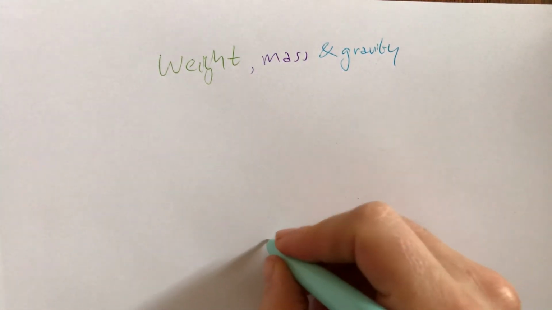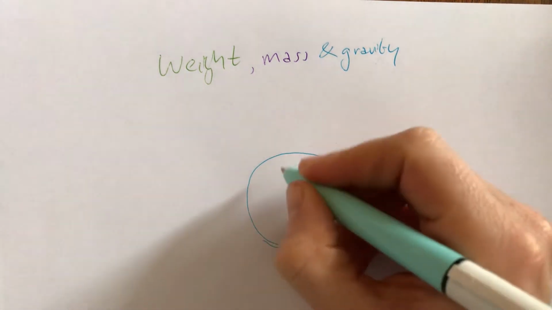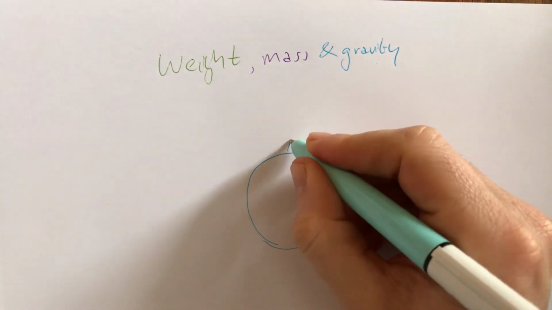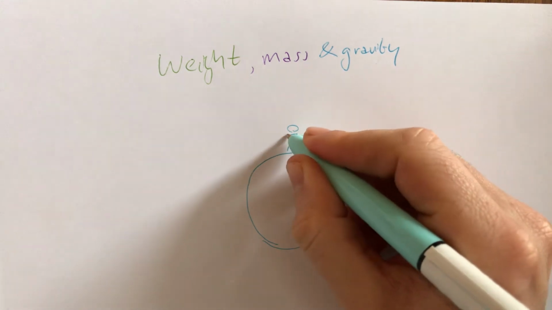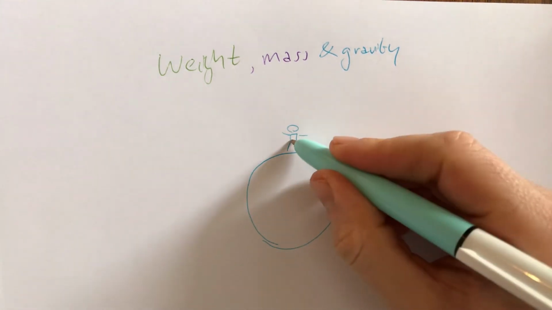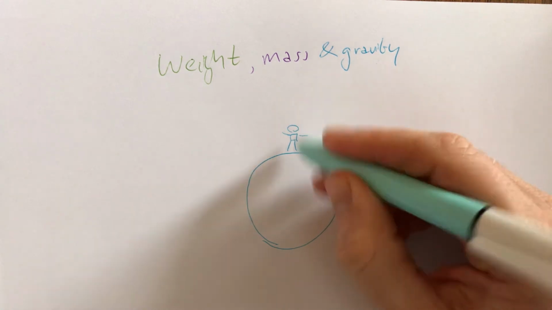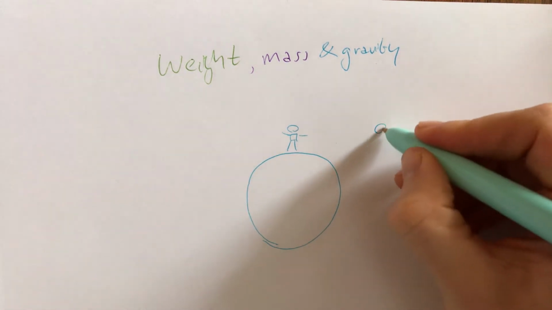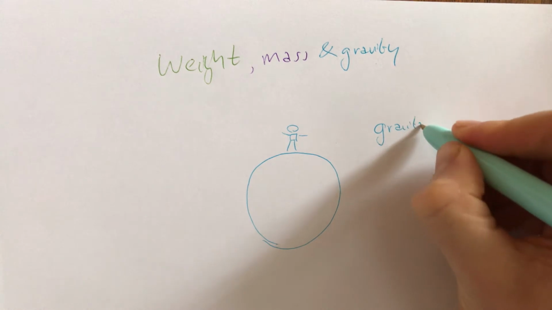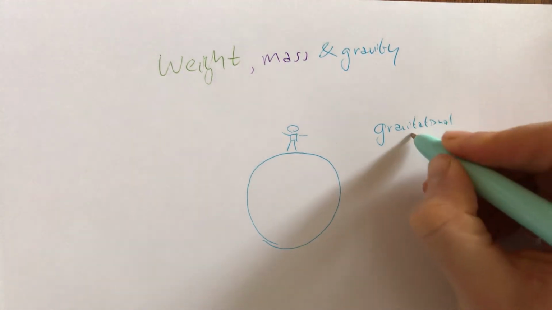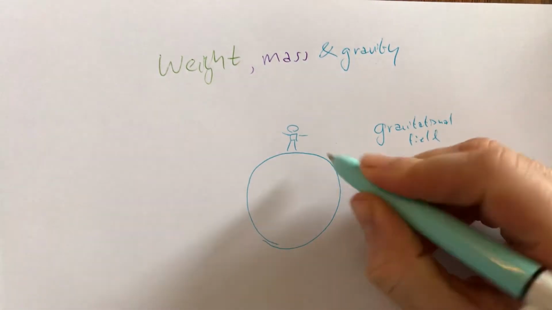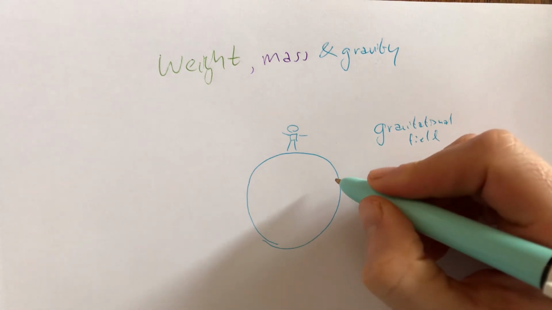Let's imagine a person on a planet. A giant person. So here's this person, terrible, hulking person on the planet. Because the planet has mass, it means it's got a gravitational field. That is what we call gravity. And what that does is attract other objects with mass.